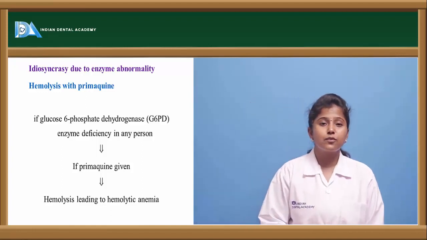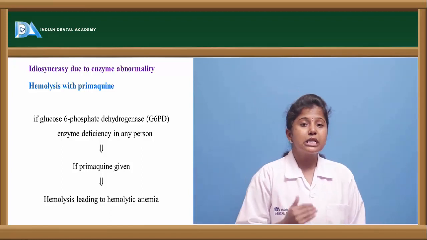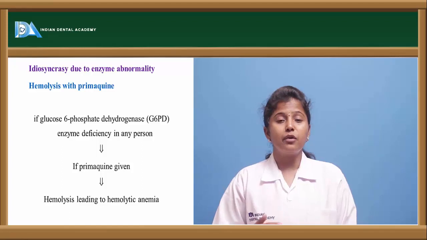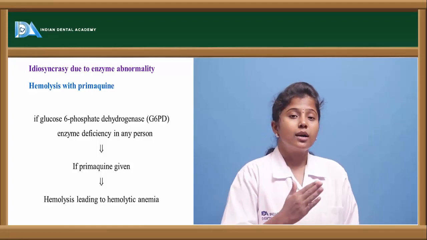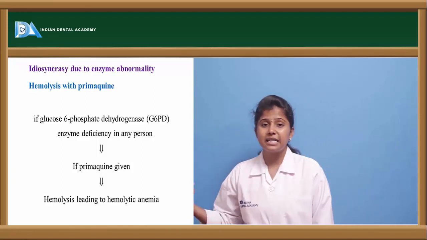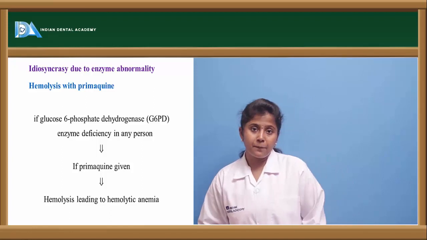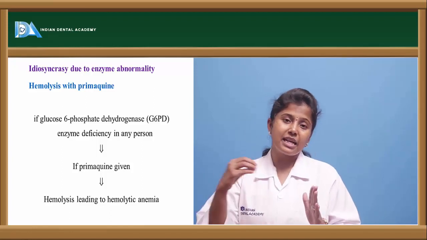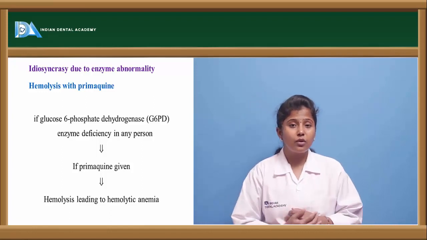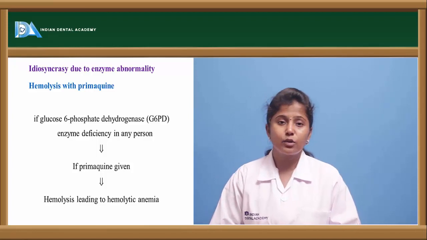Glucose 6-phosphate dehydrogenase is a very important enzyme used in the process of glycolysis or gluconeogenesis. It is involved in producing energy from glucose. So if a person lacks this enzyme and takes the primaquine drug to treat malaria, then because of the reaction undergoing in the body, that may lead to hemolysis, leading to hemolytic anemia.